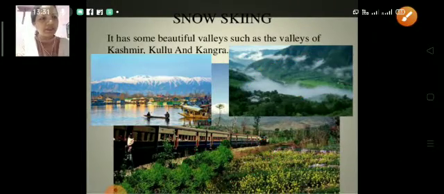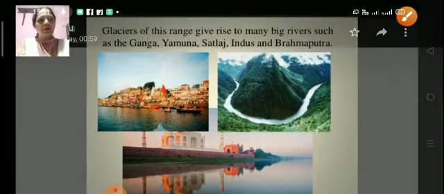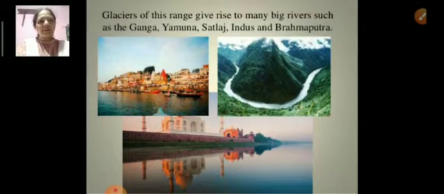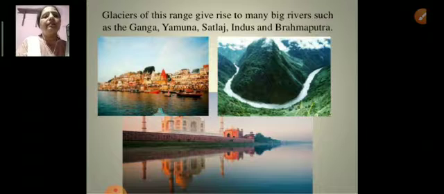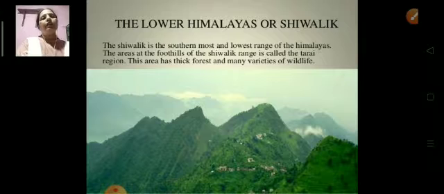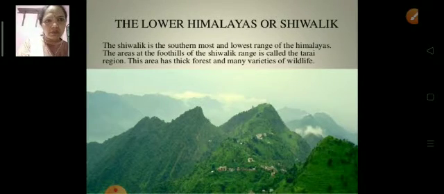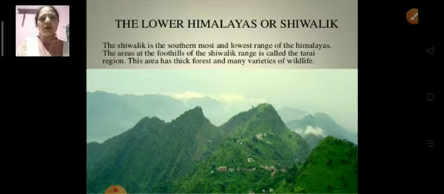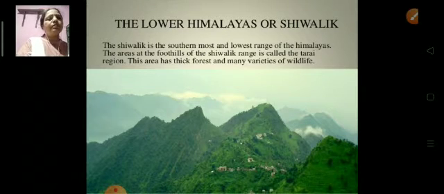Okay children. So now we will know about the glaciers of this range, which give rise to many big rivers such as the Ganga, Yamuna, Satluj, Indus and Brahmaputra. These are the holy rivers. Okay, so the Lower Himalayas or Sivalik. You can see the Lower Himalayas or Sivalik. Both names are the same. The Sivalik is the southernmost and the lowest range of the Himalayas.